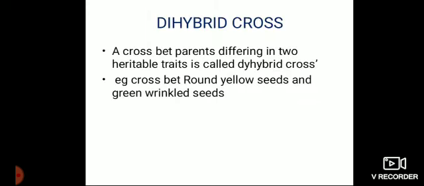Dihybrid cross. Now in monohybrid cross, one character is considered. In dihybrid cross, two characters we have to consider. So simply we take the pea seed. Seed has two characters: color is one character and shape is another character. So two characters are considered. Now seed colors are yellow and green. Yellow is dominant, and shape is round and wrinkled. Round is dominant.